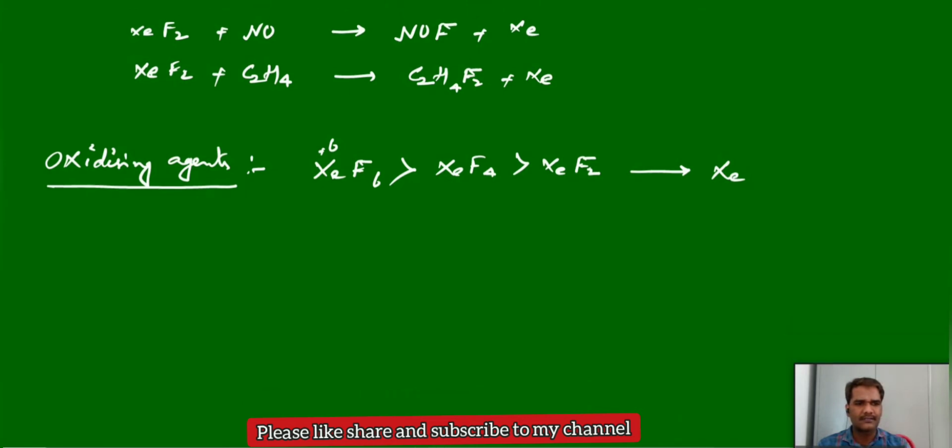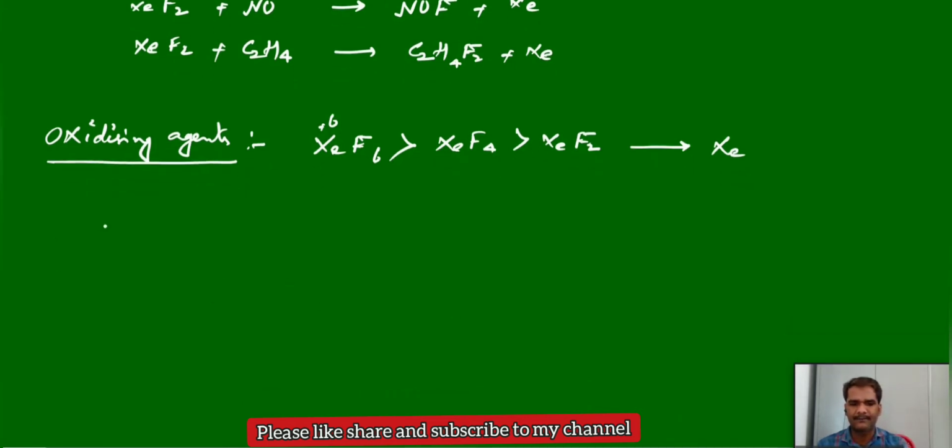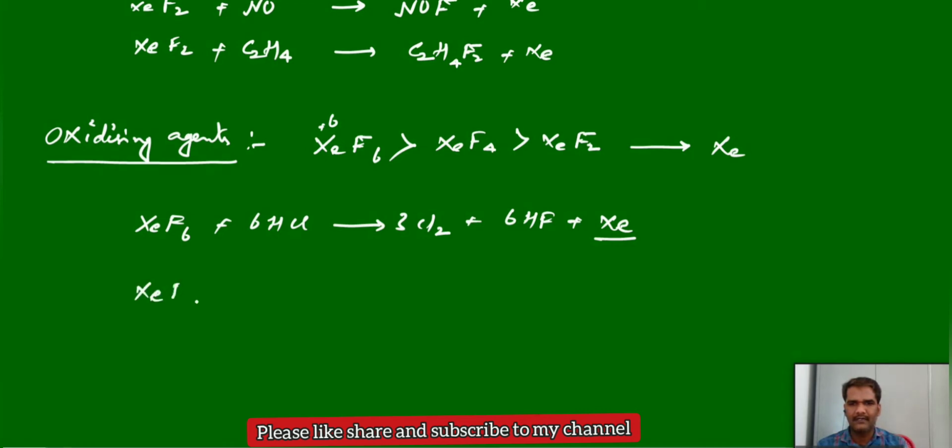Some of the chemical reactions to support this oxidizing behavior. Xenon hexafluoride, when you treat with HCl, will oxidize chloride to chlorine. You will get chlorine and it releases xenon. Similarly, xenon tetrafluoride, when you treat with iodide, will oxidize it to iodine.